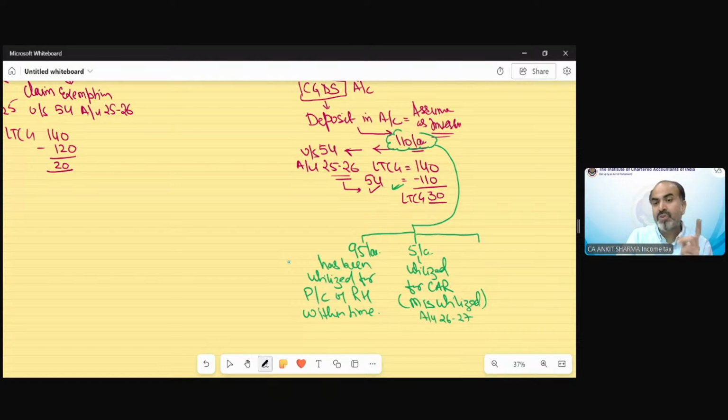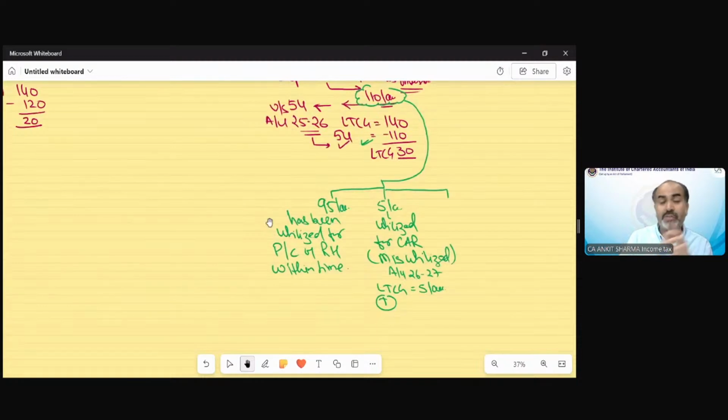The amount misutilized, 5 lakh rupees, is going to be taxable as long-term capital gain in assessment year 26-27, the year of misutilization. The balance 10 lakh has been unutilized.